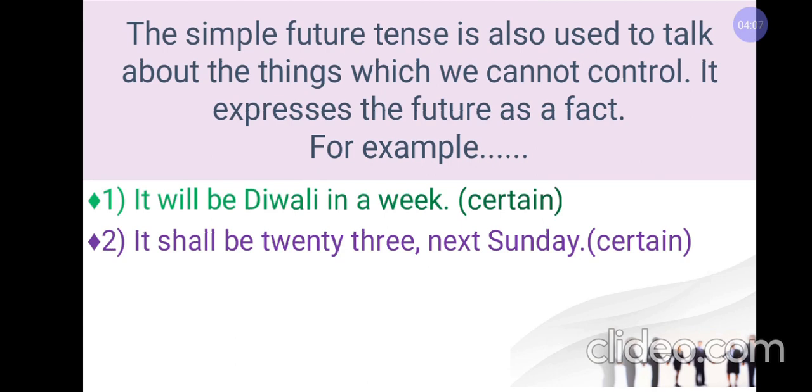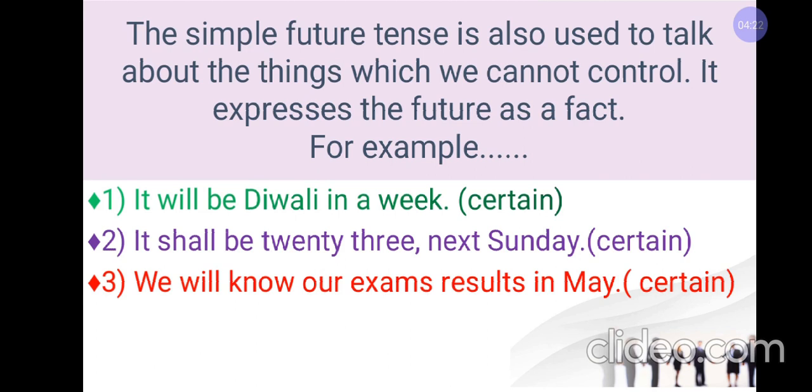This is a certain action. It is a fixed action. I cannot change the date or the days of the week. So we can say that this is again a certain thing to happen and we cannot control it. In the next example, we will know our exam results in May.